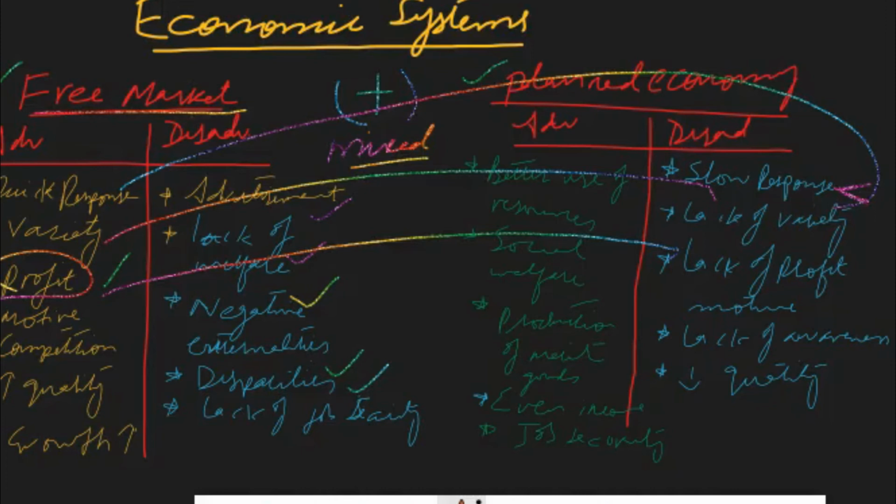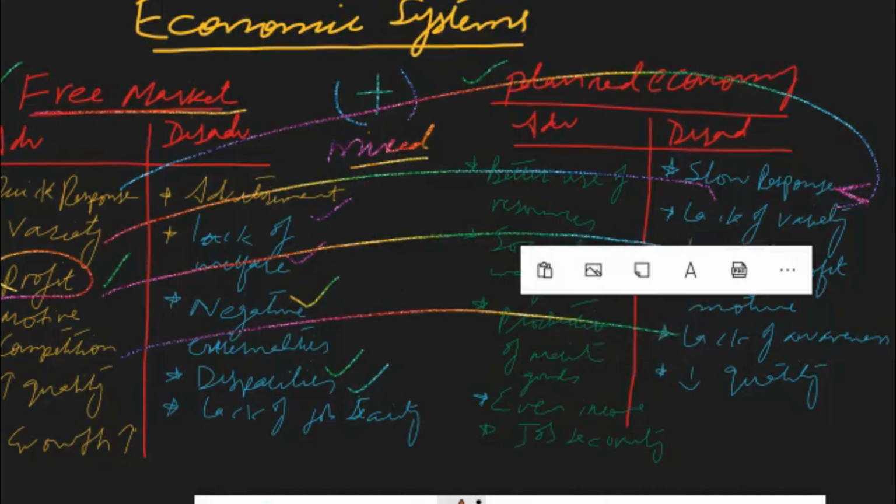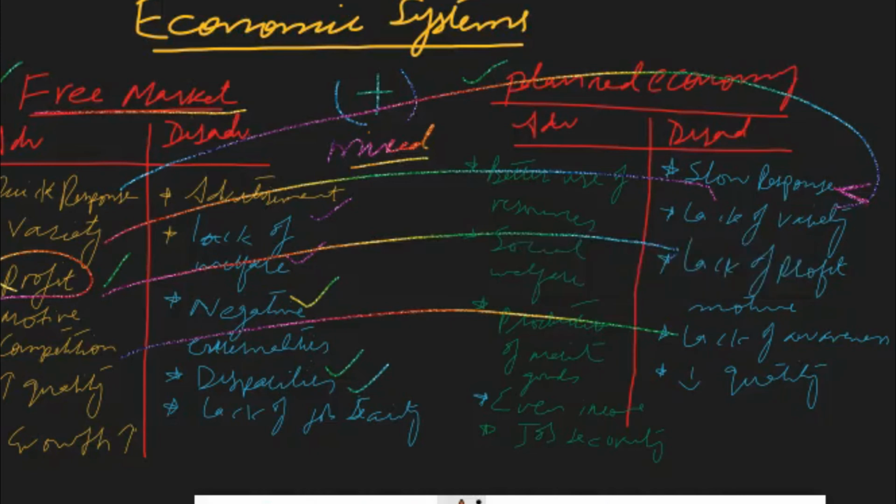Then there is competition, but in a planned economy there is no competition, and whenever there is no competition, there will be a lack of awareness about the availability of goods and services. So it creates lack of awareness. Generally, people don't know what their rights and duties are, and people don't know the availability of goods and services for them whenever there is government control.